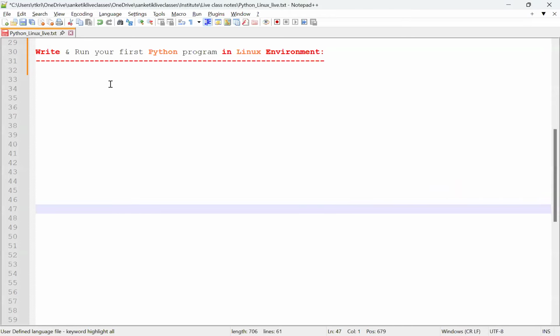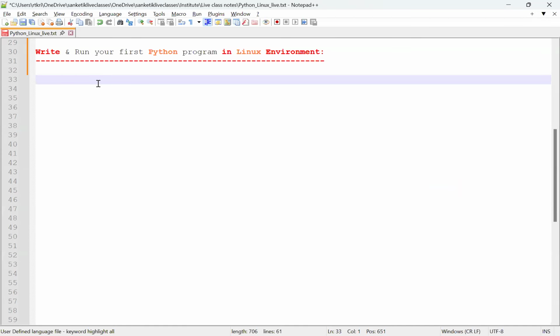Here are the key points I'm going to add. First thing is .py is the extension of a Python program.